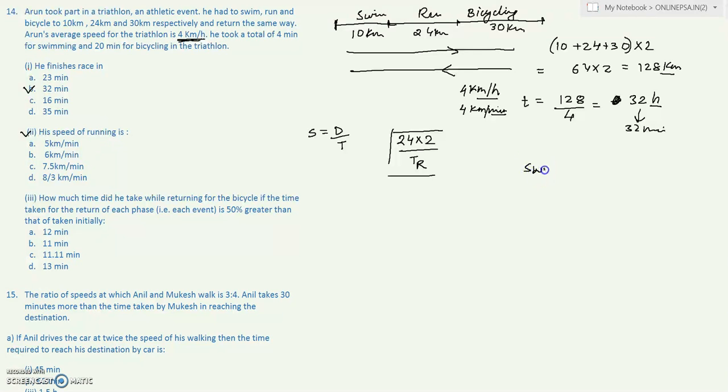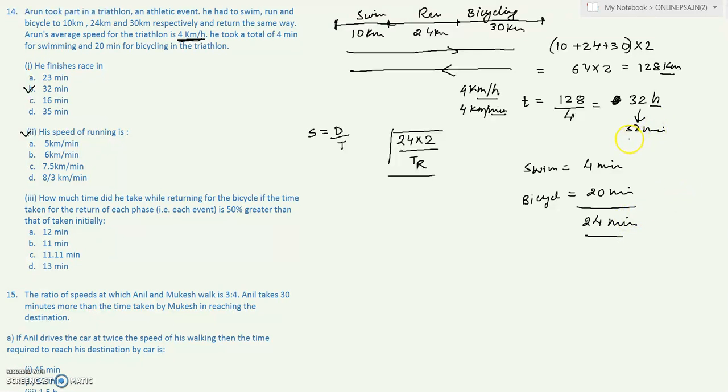So swimming he does for 4 minutes, and then bicycling he does for 20 minutes, right? And together it will be 24 minutes that he takes to finish those two events.